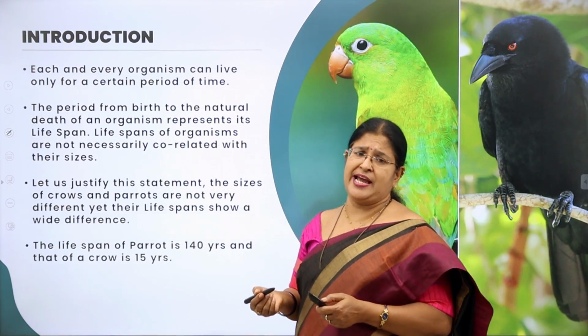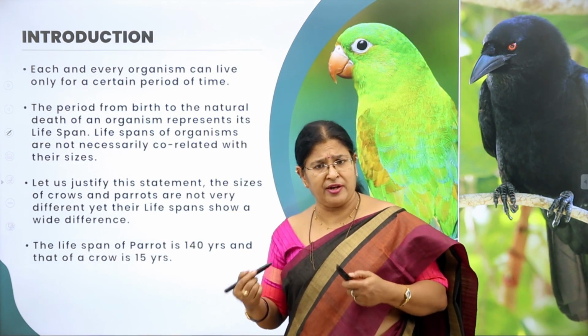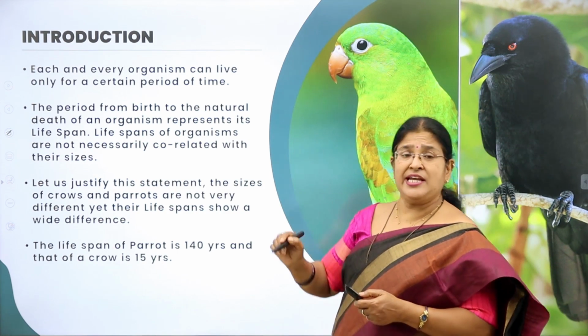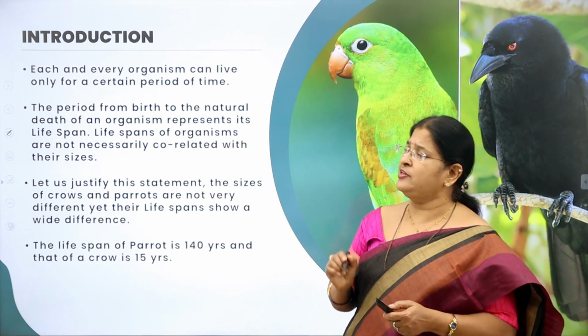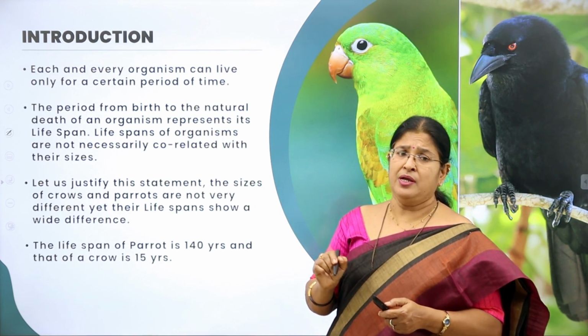Now, each and every organism can live only for a certain period of time. Do you think we are immortal? No. So what do you call that period of time?